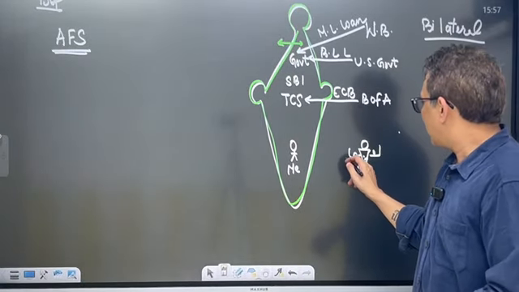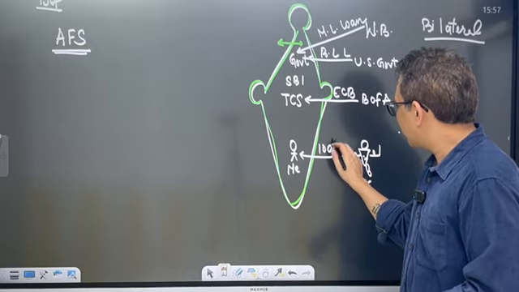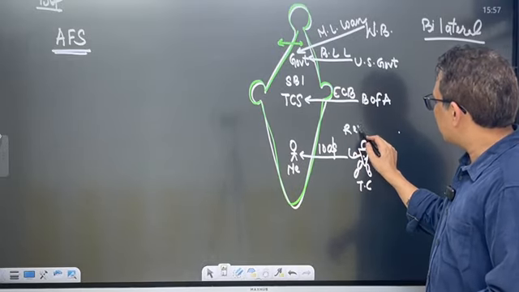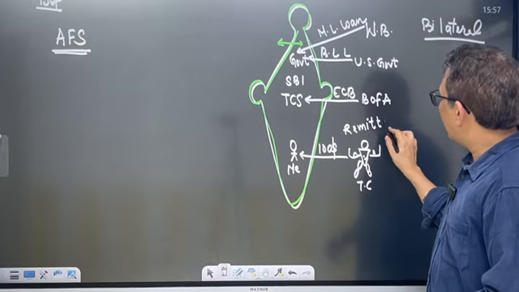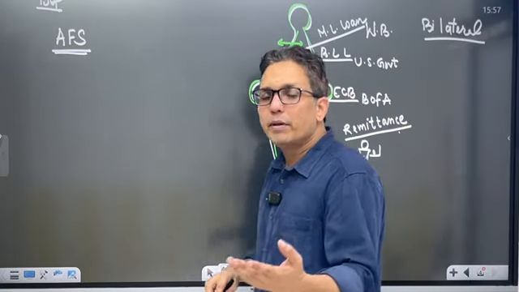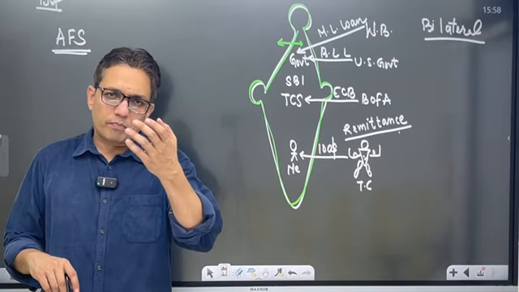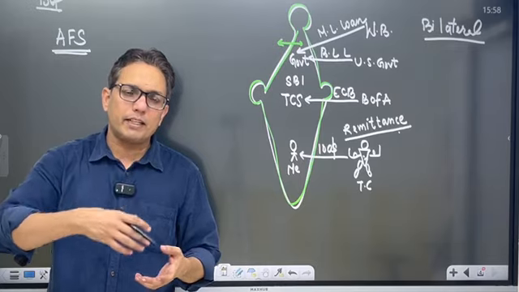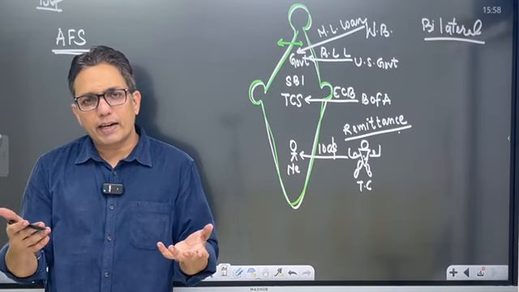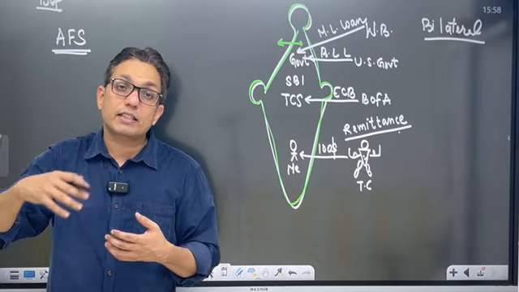Tom Cruise sends some amount to me every month, say $100. This is called remittance. This would be called external remittance. Why external? Because remittance just means transfer of money. Even when the parents of students send them money, that is also remittance, but that would be internal remittance. But if I'm getting a remittance from outside the country into my country, that would be called external remittance.